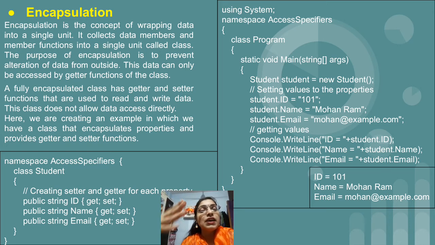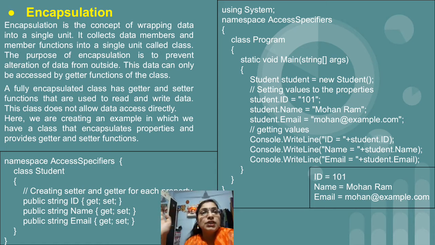Encapsulation means we have at most two classes. Consider one class is for void main, in which we create the object of the other class and call the respective method or initialize the variable. And the other class contains the actual data. So encapsulation is nothing but wrapping of data into a single unit. It means in a single class we declare the variable, initialize the variable, then declare the methods and define their content, and in the other class we create an object of that class and call all the variables and methods. That is called encapsulation.